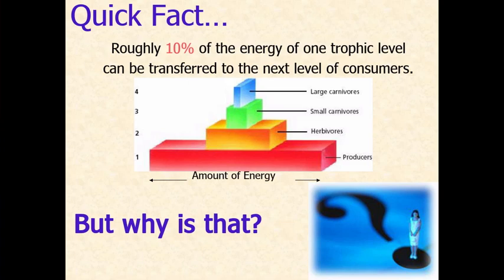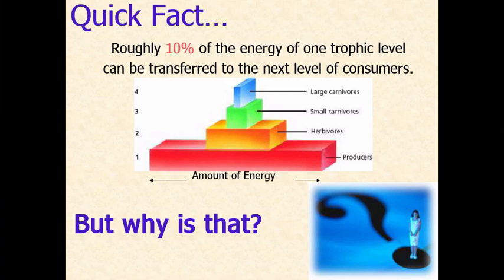Look at the number of squirrels in your yard, in our backyard, whatever, compared to the number of trees and the amount of grass that's growing. Very few herbivores. And now try to imagine how many lions there are in the world, or how many bald eagles there are in the world, how many of those large or small carnivores there are. Very, very few are supported because only 10% of the energy of the previous level is getting transferred, and so you can't have very many organisms at that top level. So the question is, why?